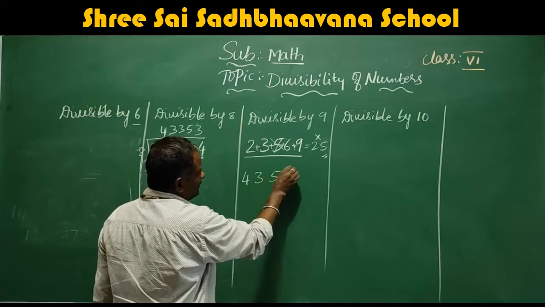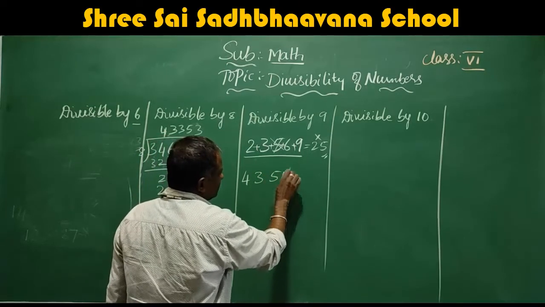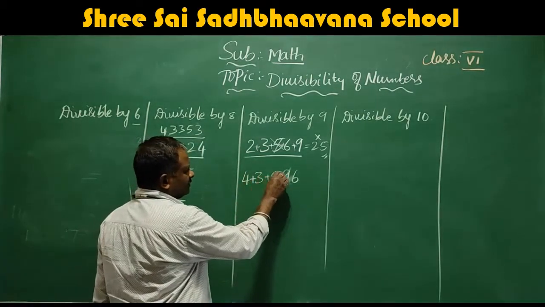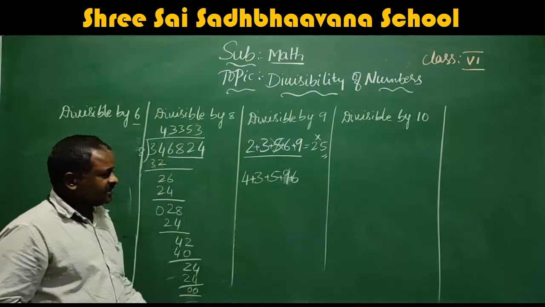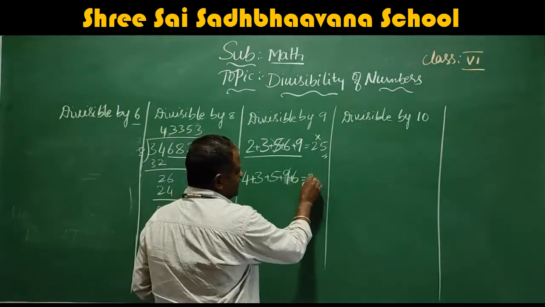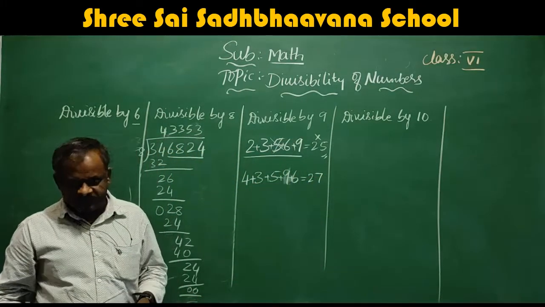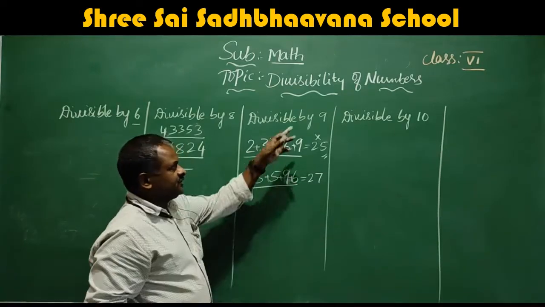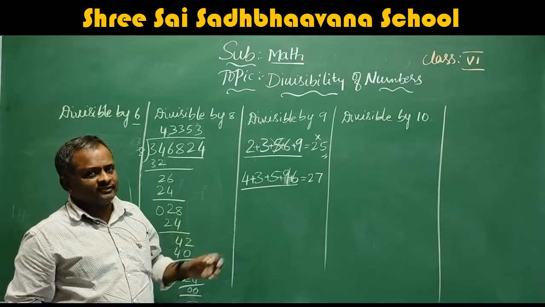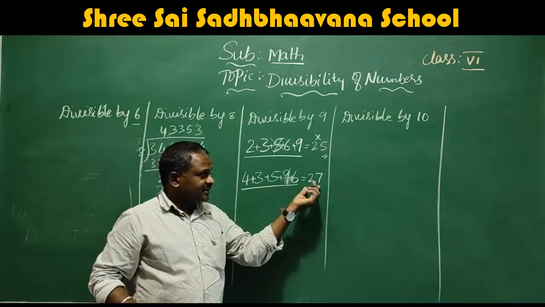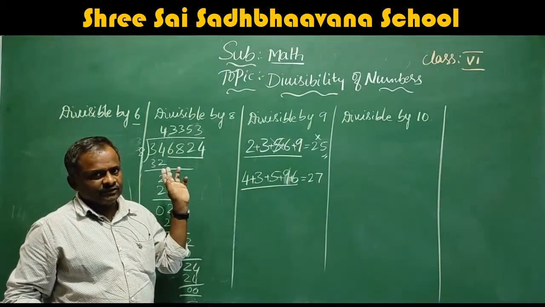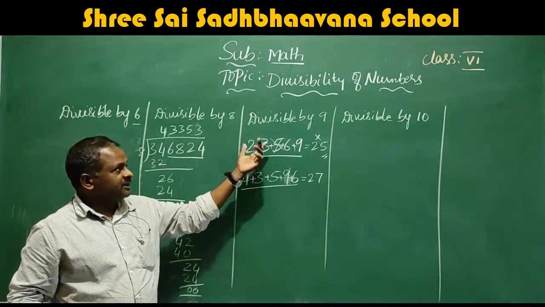4, 3, 5, 9, 6. Now add: 4 plus 3, 7, 7 plus 5, 12, 12 plus 9, 21, 21 plus 6, 27. So 9 3s are 27, so this number is completely divisible by 9. Same as the divisibility of 3: if you add all the digits and the sum is divisible by 9, then the total number is divisible by 9. This is about the divisibility by 9.